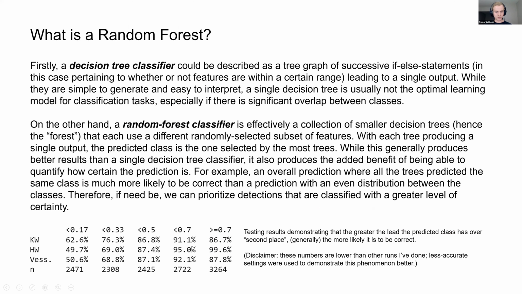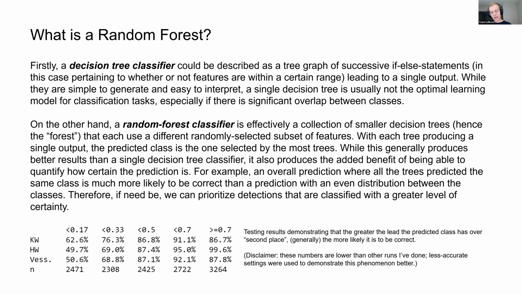One run that I had, this wasn't done on a very good set and wasn't using the best model, but when the lead of the most predicted class is really high, you get much better results. Whereas if the lead is only like 0.17, which is not very big, you get pretty crappy results.